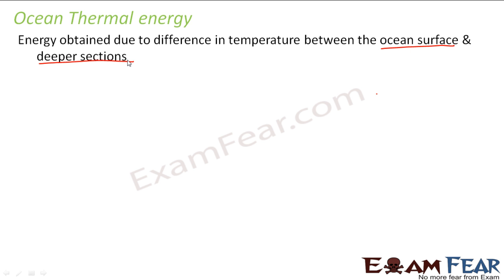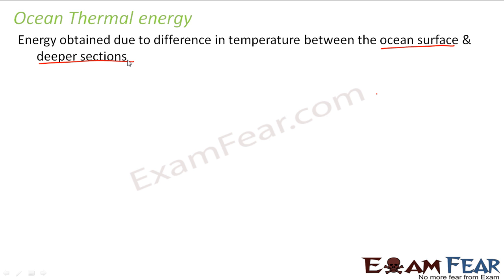Now if you think of it logically, from where is the ocean getting sunlight? From the sun, right? Because of the sunlight, the surface of the ocean becomes hotter as compared to the deeper sections of the ocean. That is quite obvious, right? Because the surface is directly exposed to sunlight.